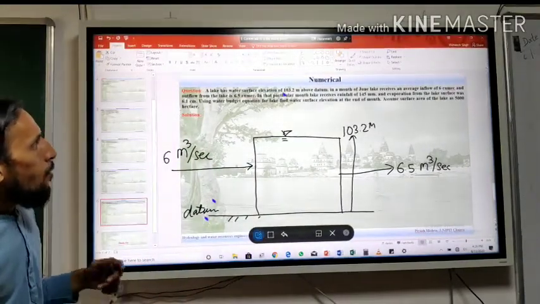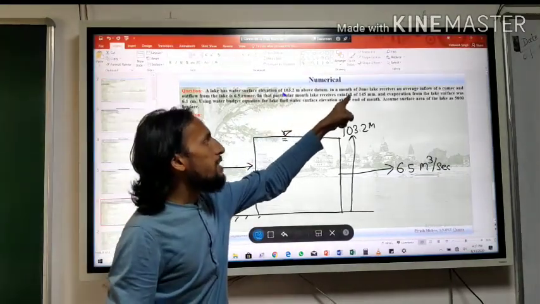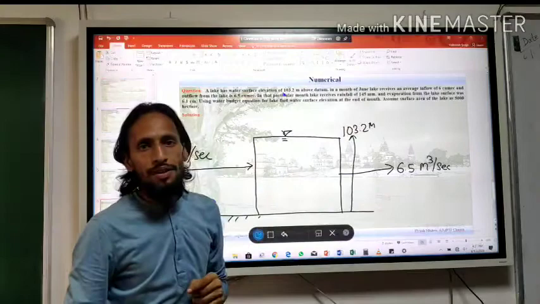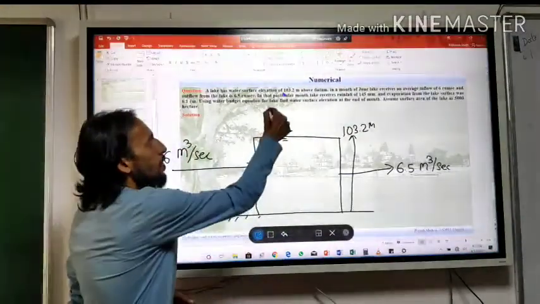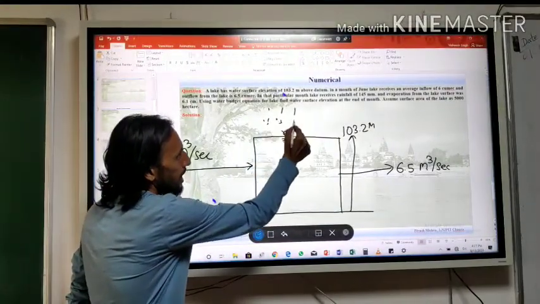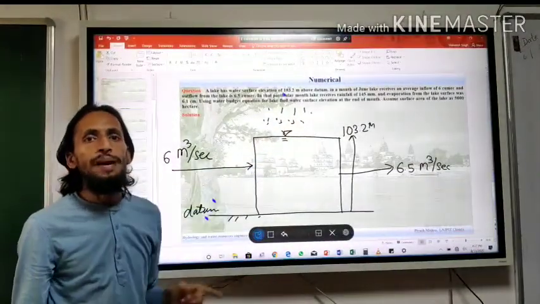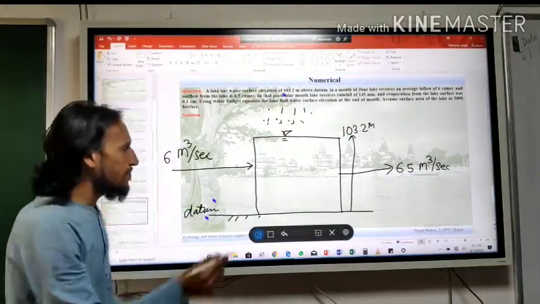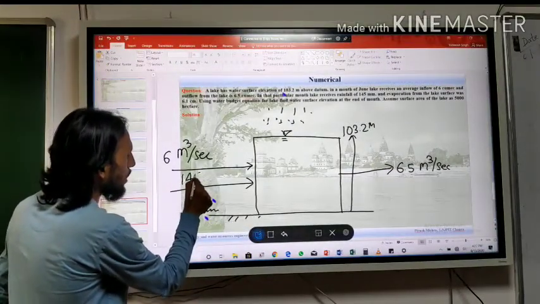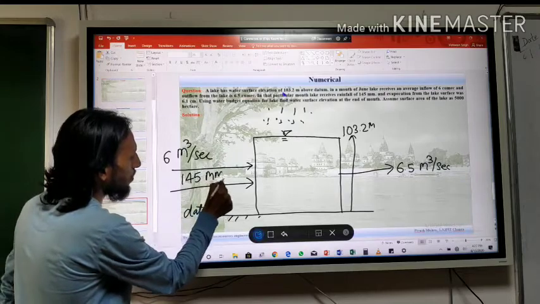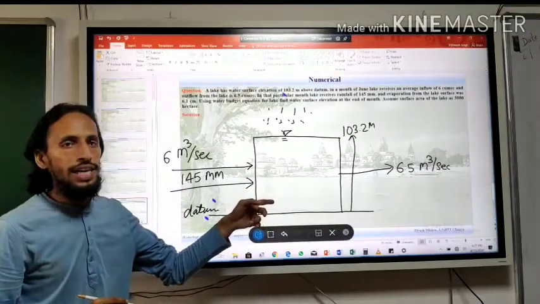Okay. What else? In that particular month, the lake receives a rainfall of 145 mm. Some water is coming over the lake surface. How much is it? 145. So basically it is the inflow for the lake, so we will add it here: 145 mm water is inflow for the lake.